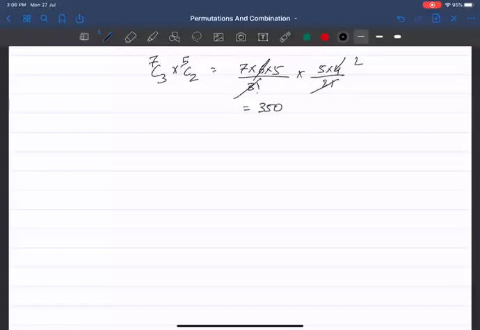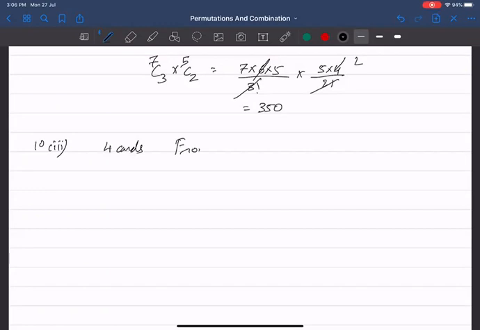Okay, the next doubt is sum number 10 part 3. Read the question. What is the number of ways of selecting 4 cards from a pack of 52 cards which includes exactly one red queen? Exactly one red queen. How many red queens are there? 2.